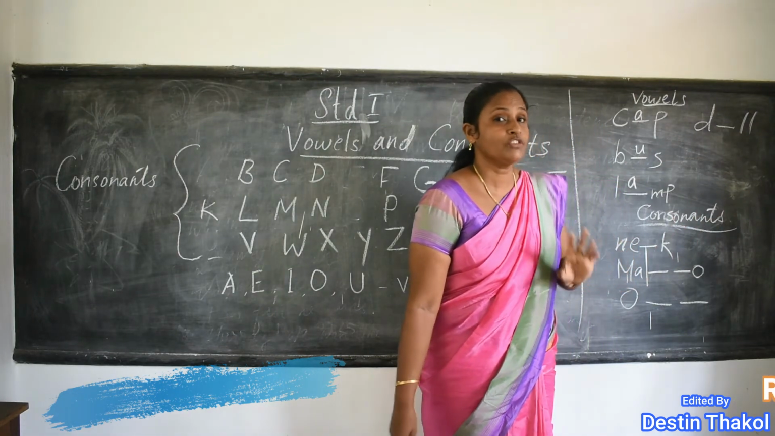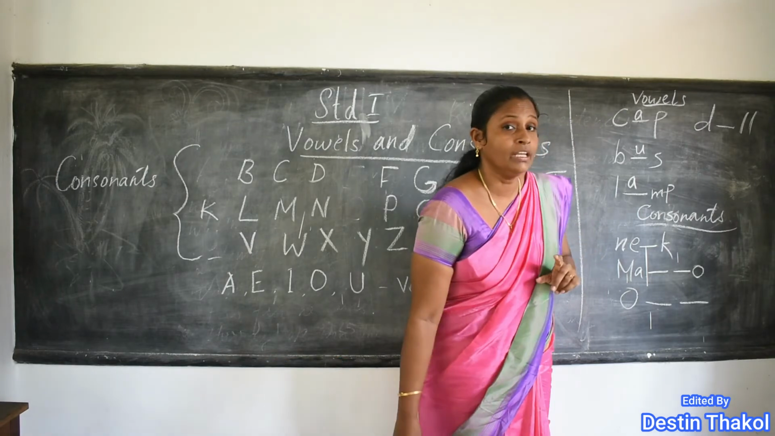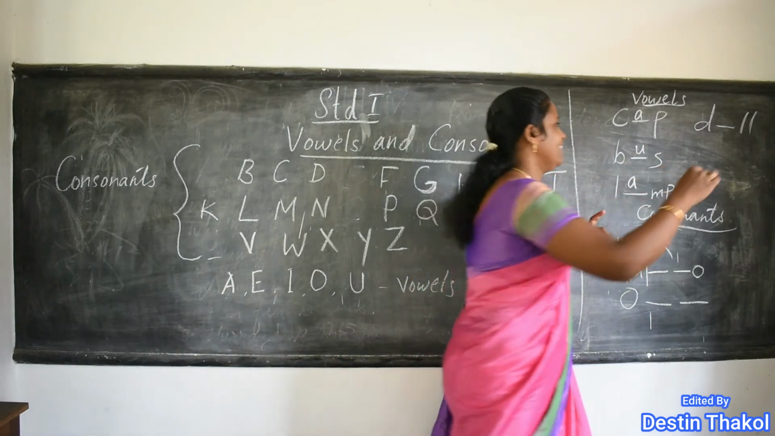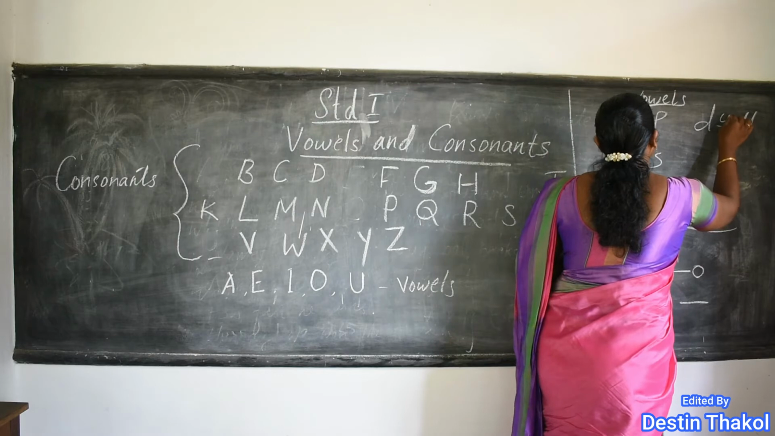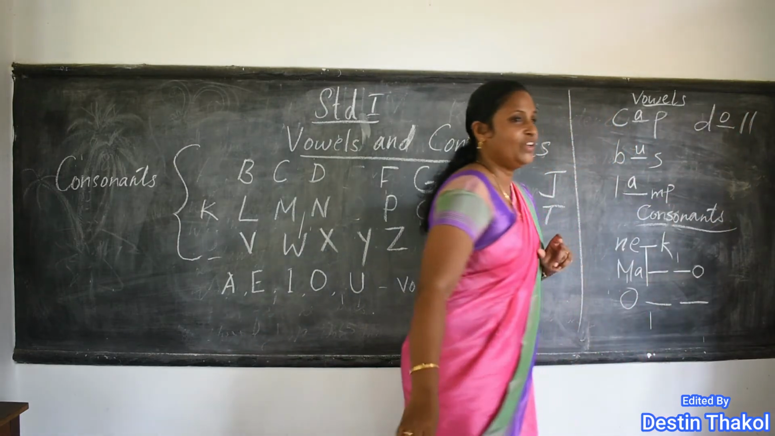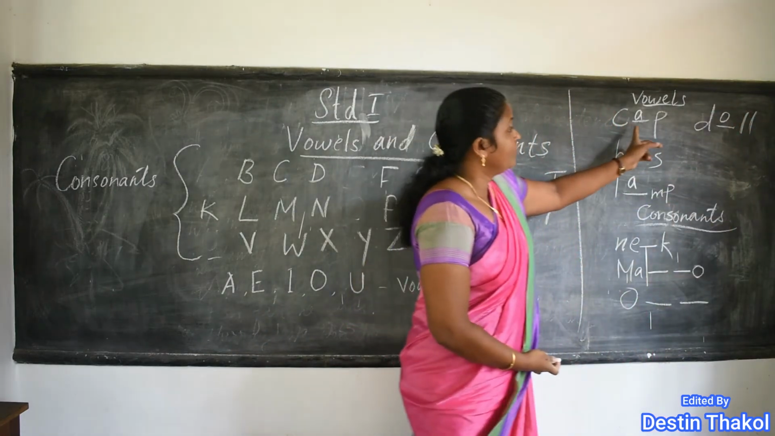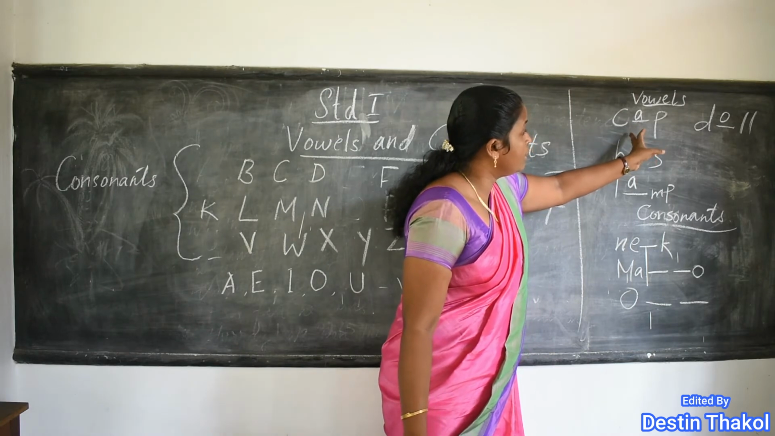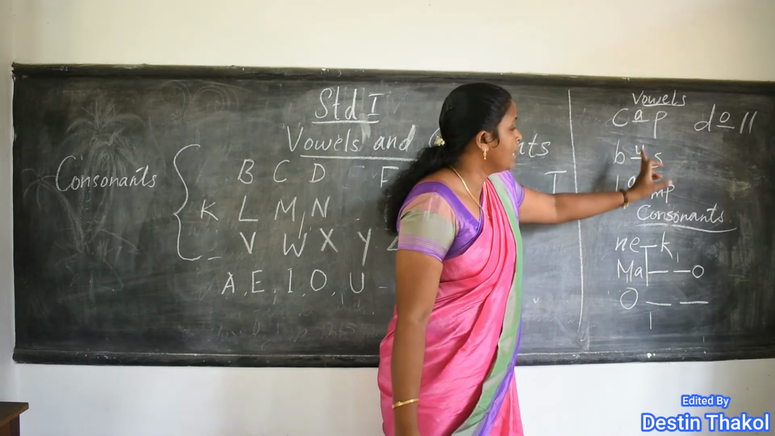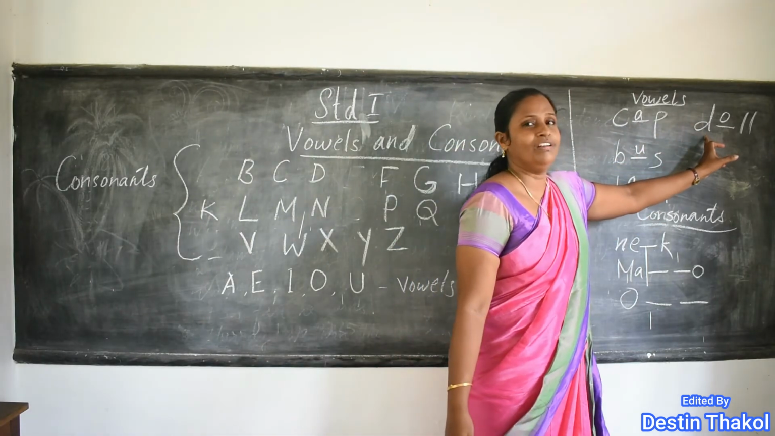Which letter is missing? So, O. All these are vowels, no? So we got the words. Which are the words? Camp, bus, lamp, doll, etc.